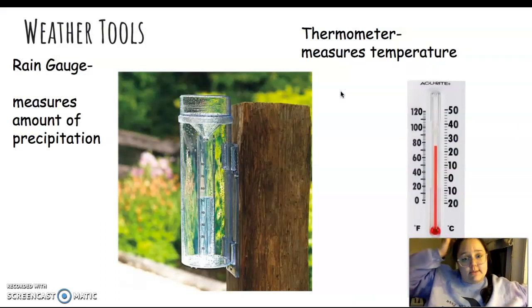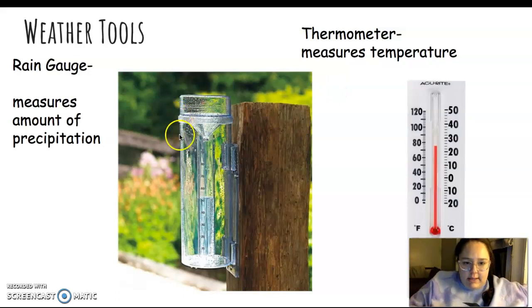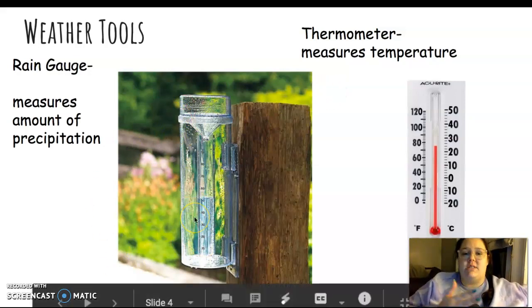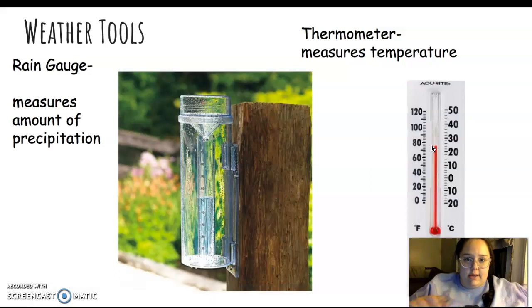All right, some tools that we use to measure weather and to predict weather and to forecast weather. The first one is a rain gauge. And as you can see in the picture here, it collects rain and it tells you how much precipitation happens over a period of time. This is a thermometer, and a thermometer measures temperature. So you would look at the mercury right here, this red part, and it would tell you how hot or cold it is in a certain area at a specific time.